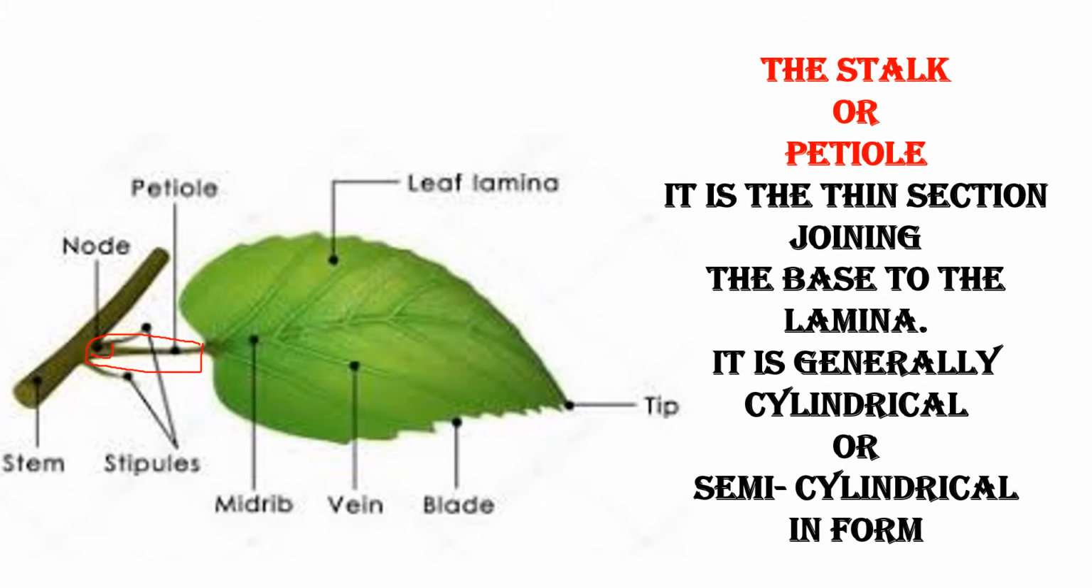This is the base, no? I told you that this is the base. Now from the base, how is the leaf going? The leaf is going like this. Now this petiole is joining the base and the lamina. Lamina means the whole leaf. See, this is the flat surface of the leaf. The flat surface of the leaf is called lamina.